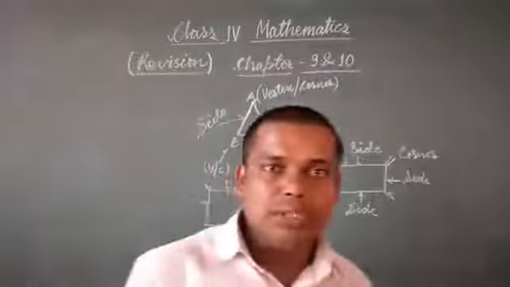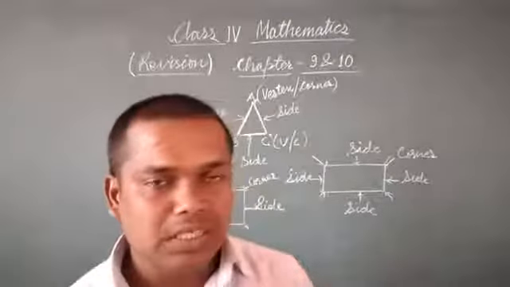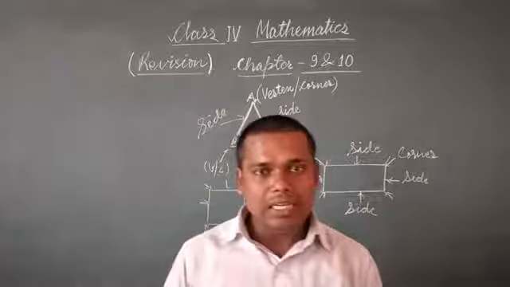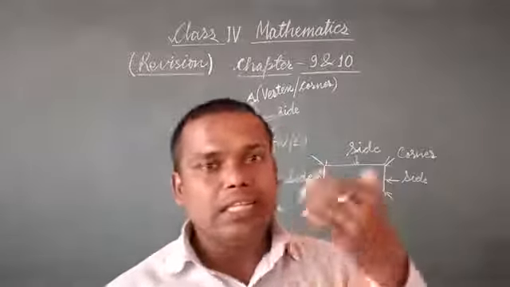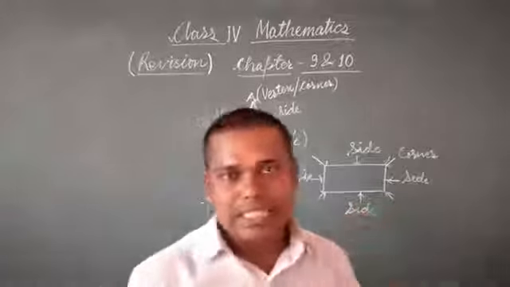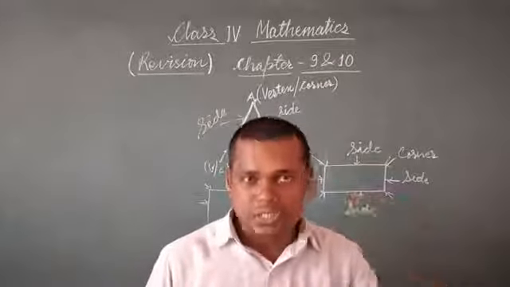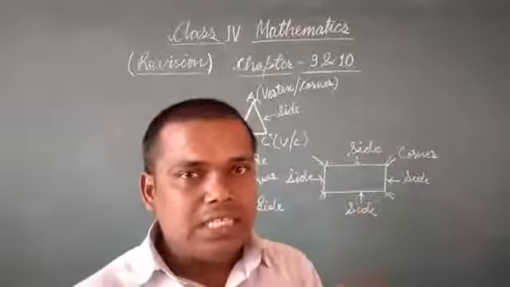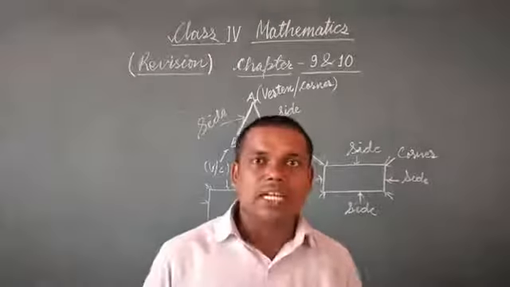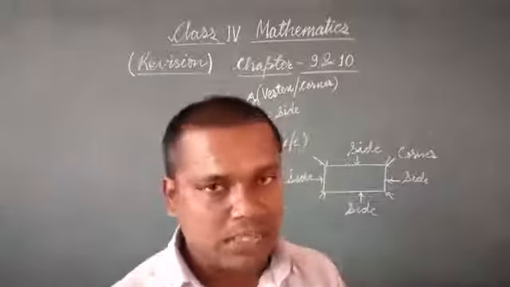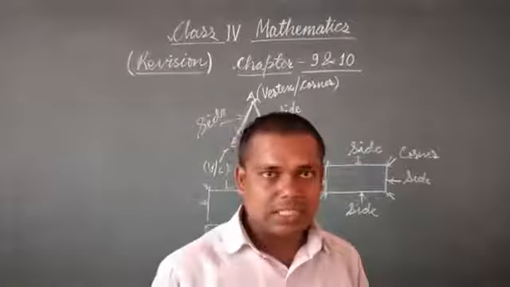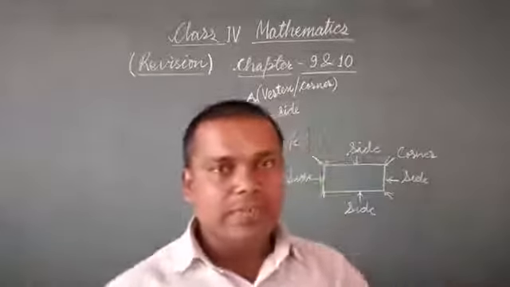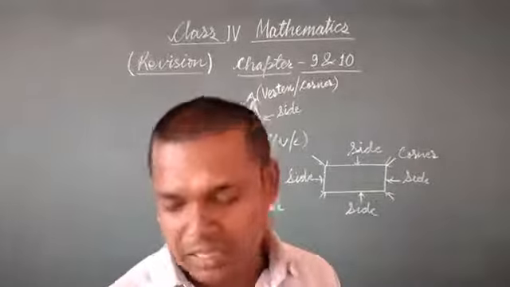Now the next we have to read the types of triangle. Basically a triangle is divided into types according to sides and according to angle. So the basis we have to study here is according to the sides of the triangle, the length of sides. But according to the angle of triangle we do not have to discuss here. You will study in the next class.